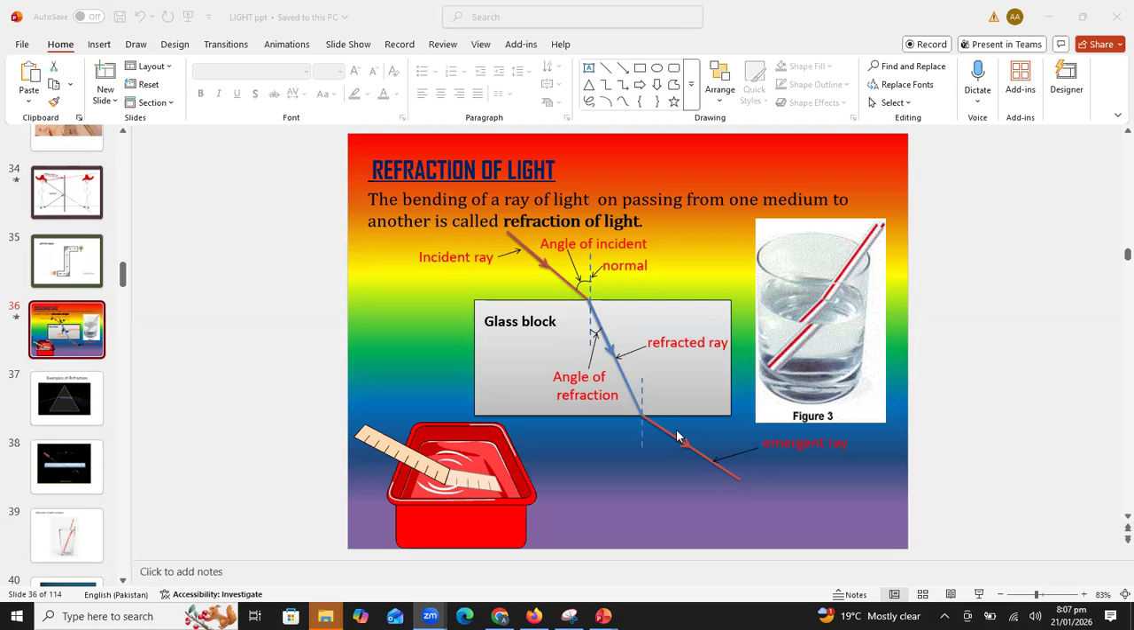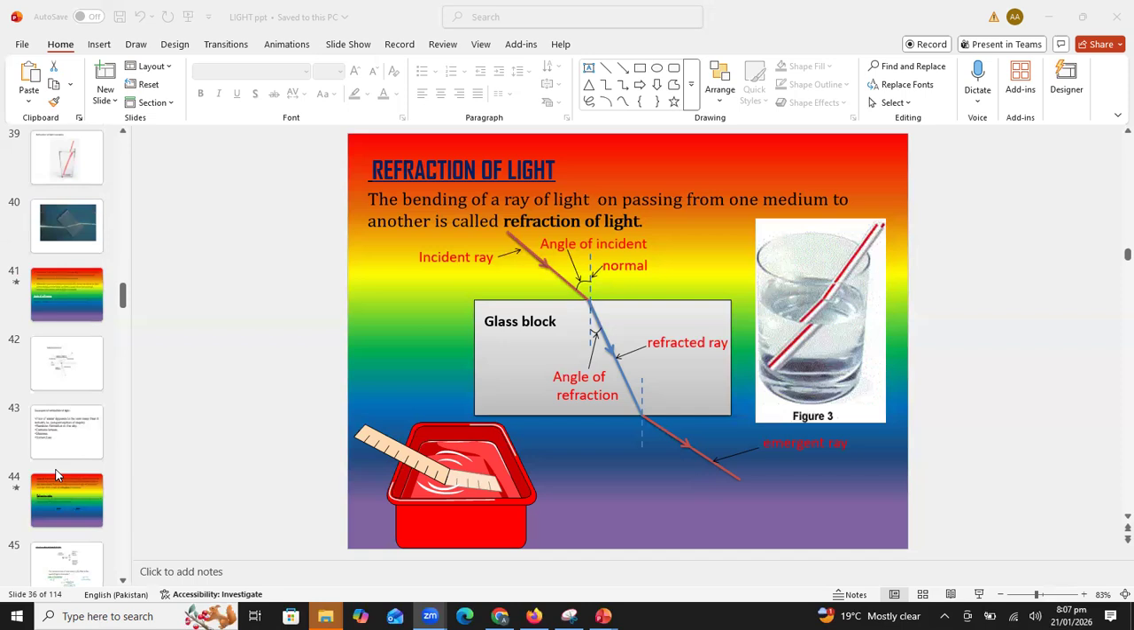Angle of incidence and angle of emergence are always the same. Similarly, angle of refraction and this angle in the denser medium are the same. Alright students, and remember beta, when the light enters from air to a denser medium, it will bend towards the normal. And when the light moves from denser medium to air, it will bend away from the normal.